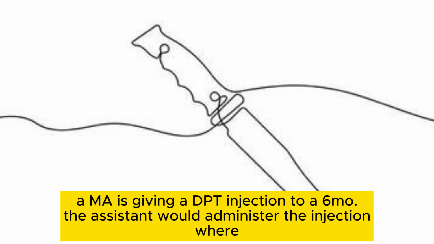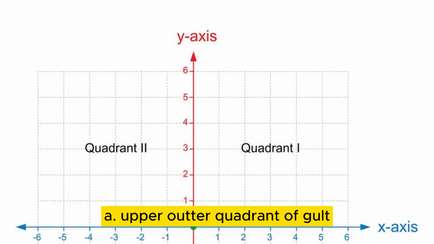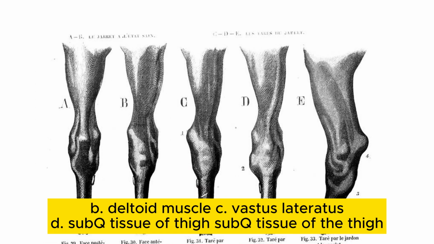An MA is giving a DPT injection to a 6-month-old. The assistant would administer the injection where? A. Upper outer quadrant of gluteus. B. Deltoid muscle. C. Vastus lateralis. D. Subcutaneous tissue of thigh. Subcutaneous tissue of the thigh.